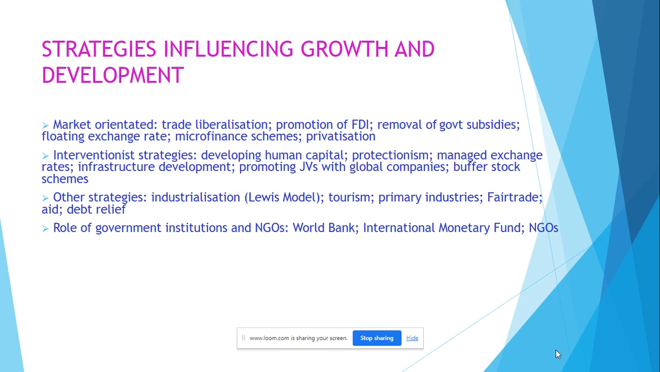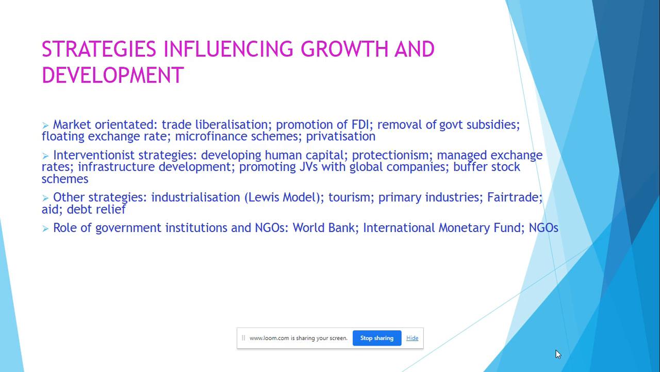One of the problems with debt relief is that it could mean that in future people wouldn't want to lend to that economy because they wouldn't trust them being able to pay it back. There are also government institutions in the world and NGOs which can help with economic development and growth in countries. The World Bank and the International Monetary Fund give loans and advice essentially to economies to help them to be able to grow and improve their economic growth and development.